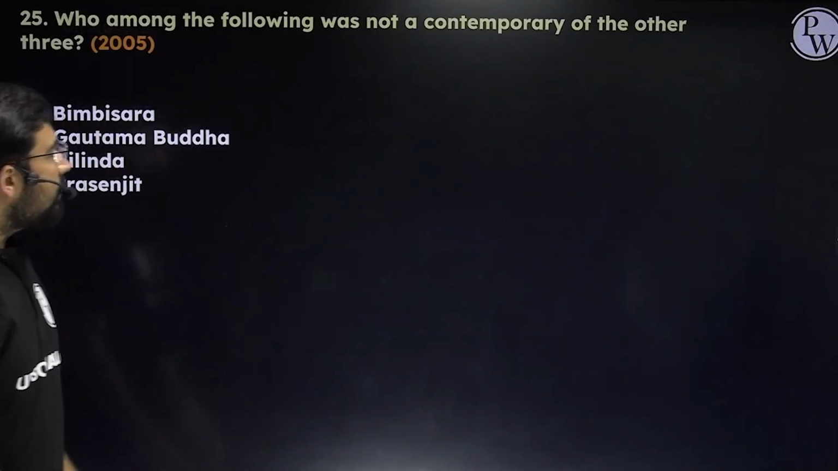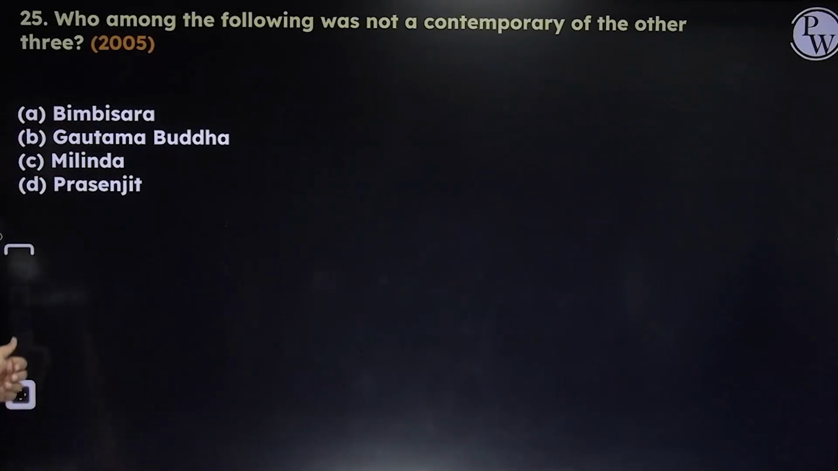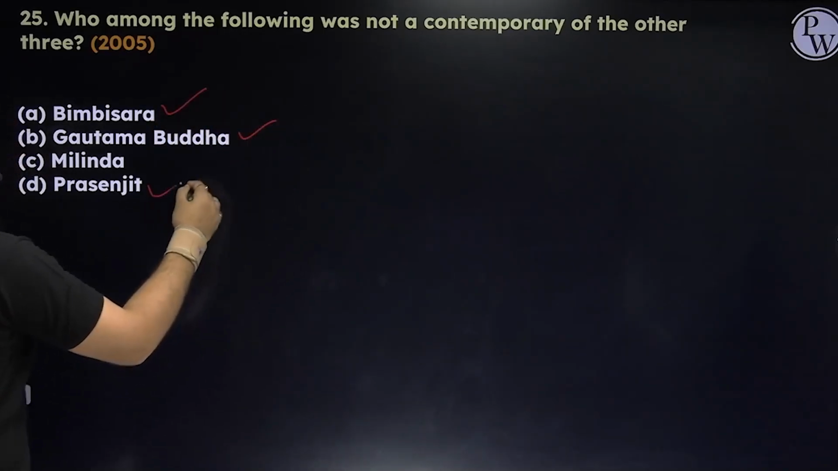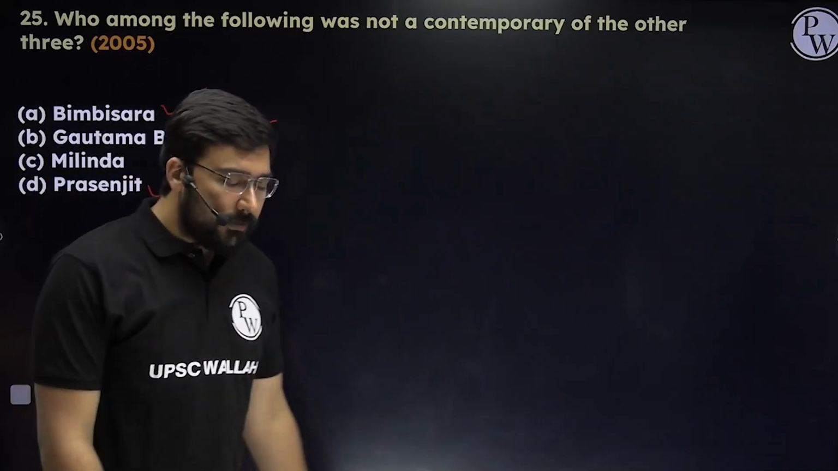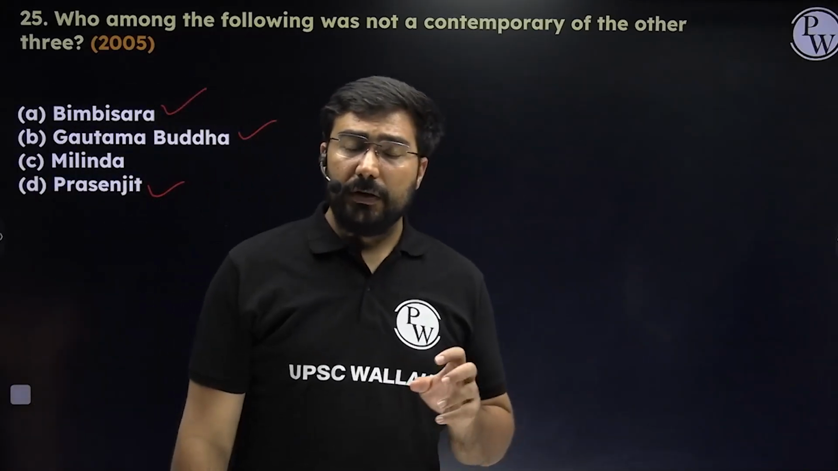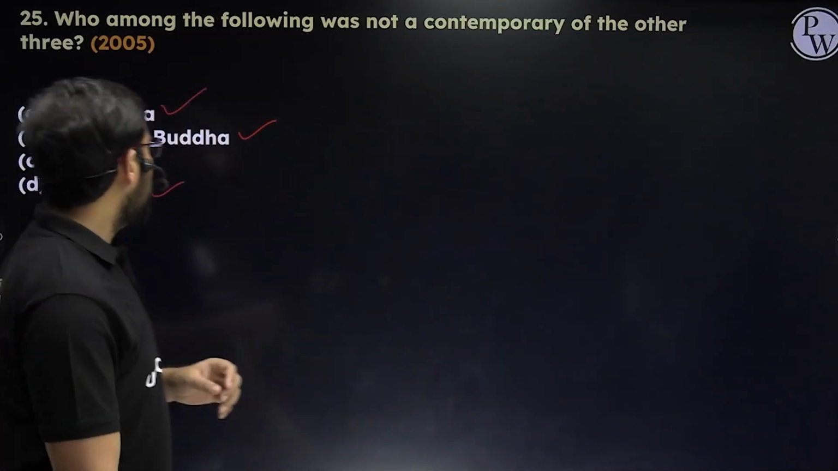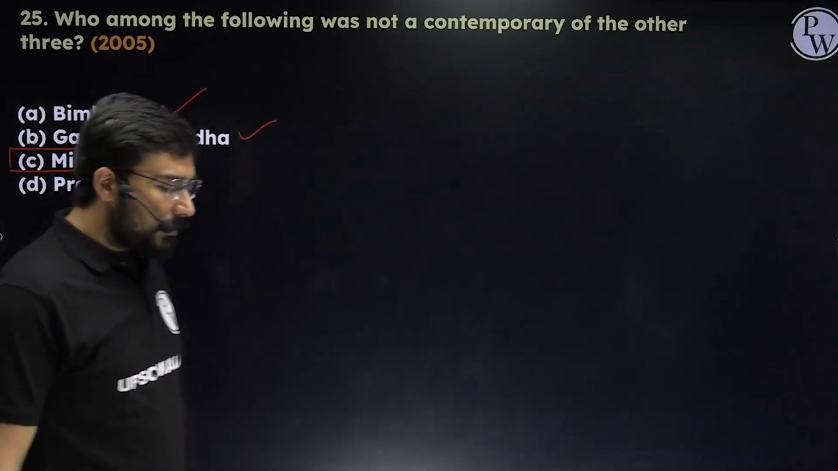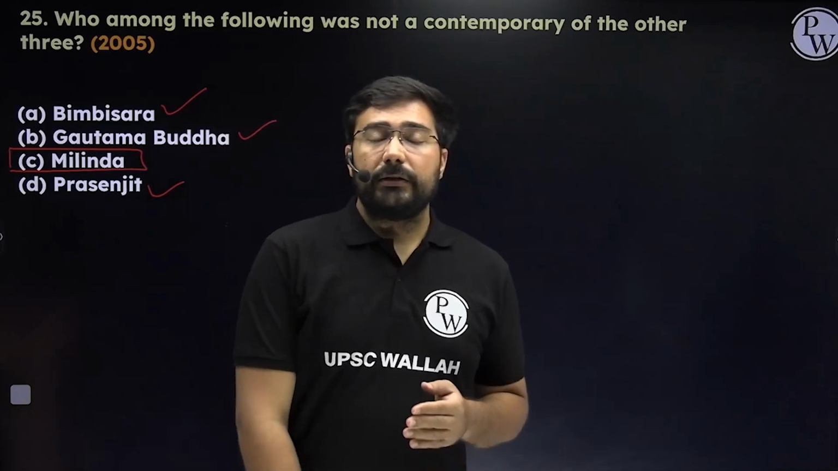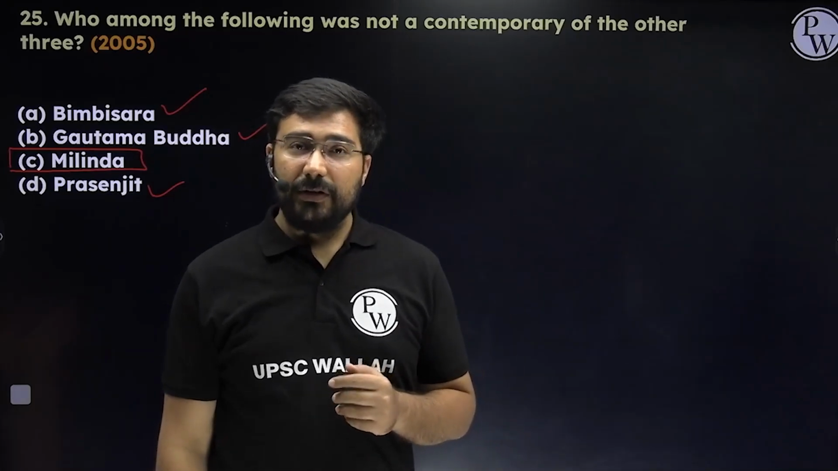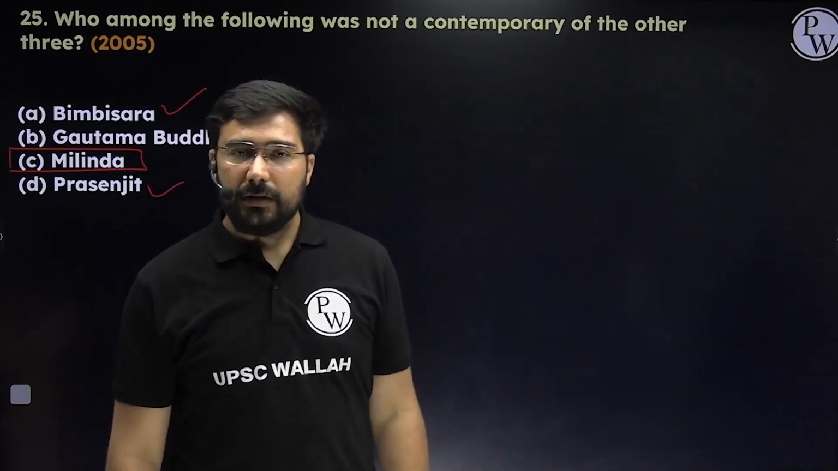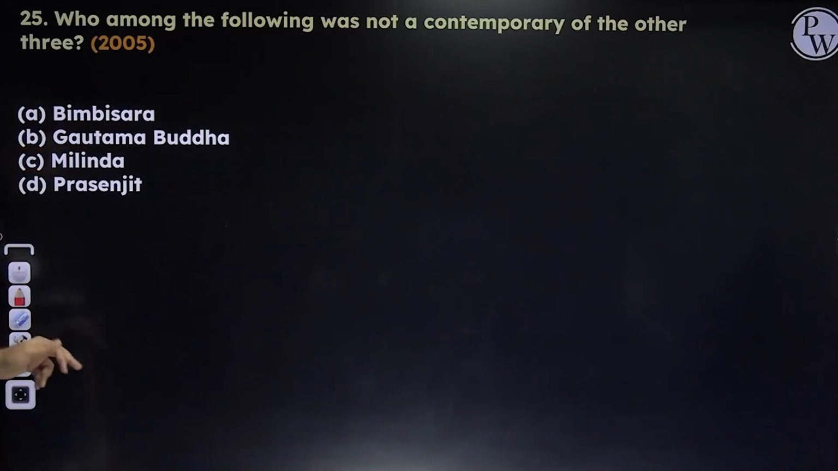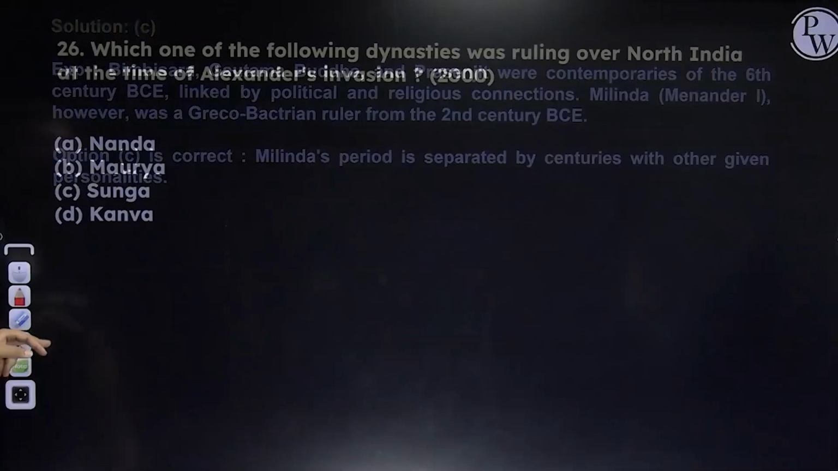Who among the following was not a contemporary of the other three? Bimbisara, Gautama Buddha and Prasenjit were the ones who lived around the 6th century BC, right? While if we talk about Milinda, okay, King Milinda is linked to Indo-Greeks, and Indo-Greeks come to India during which time? 2nd century BC. So naturally Milinda is not going to be a contemporary of the other three. The answer is going to become C, and I think this is very easy.